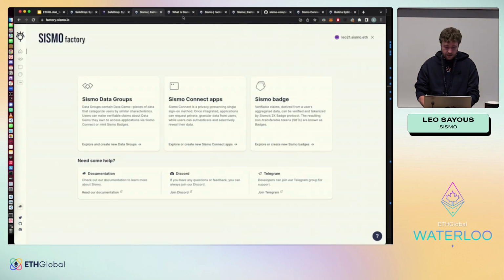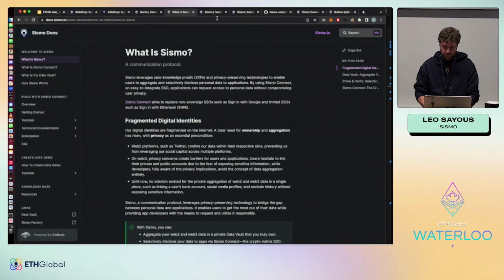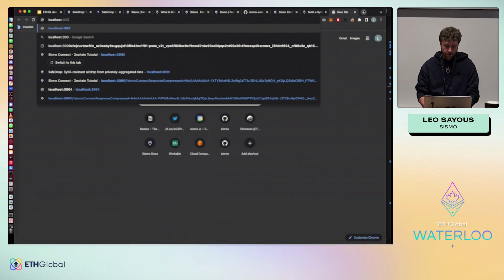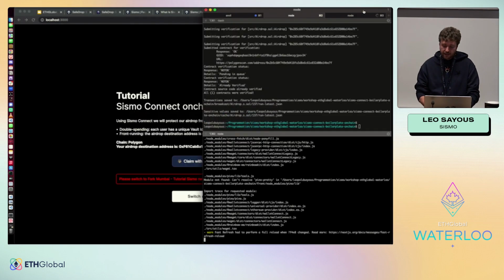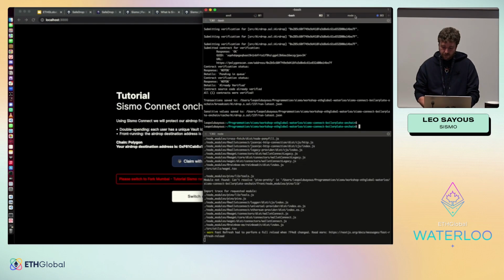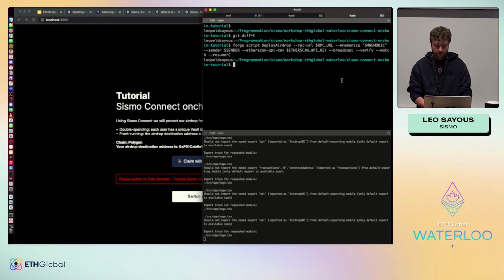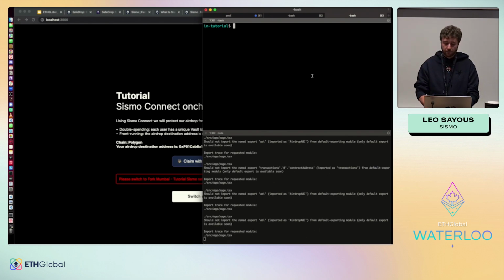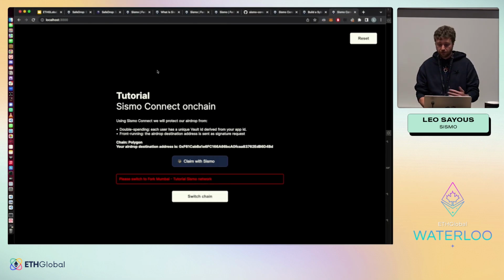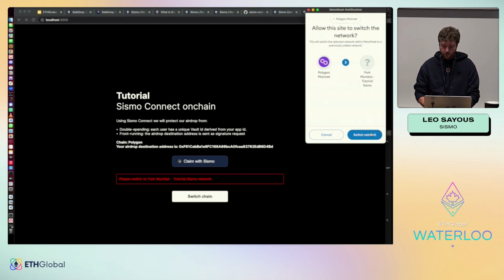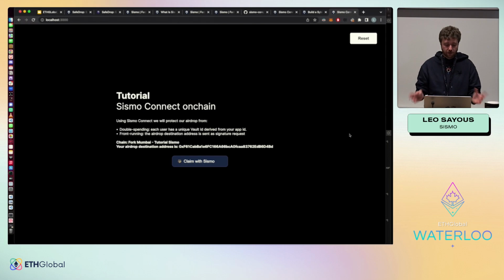I already set up the repository, so we don't have to do it with the time we have. When you launch it, you are redirected to this page.